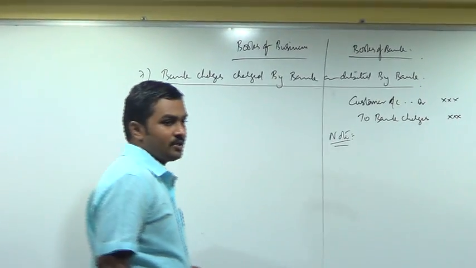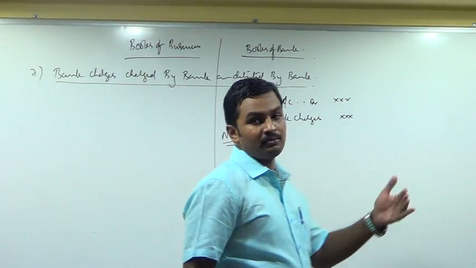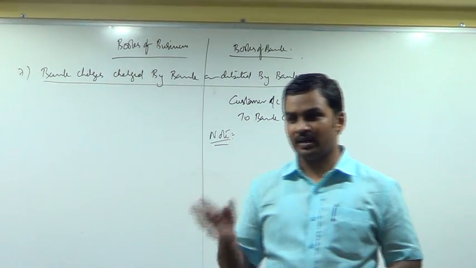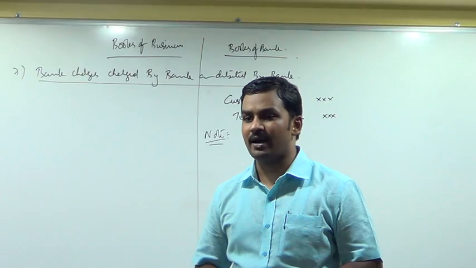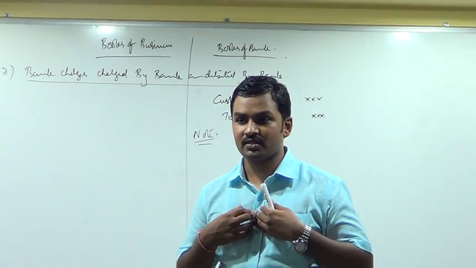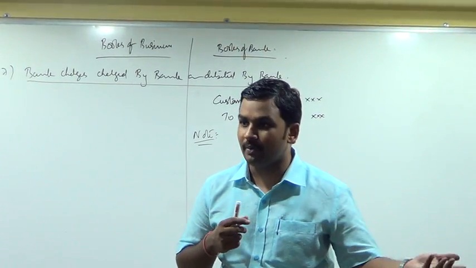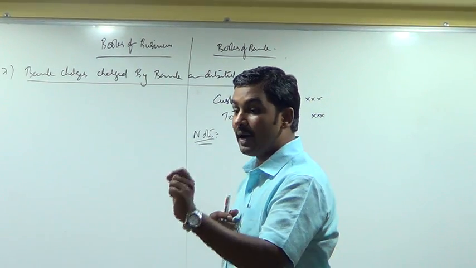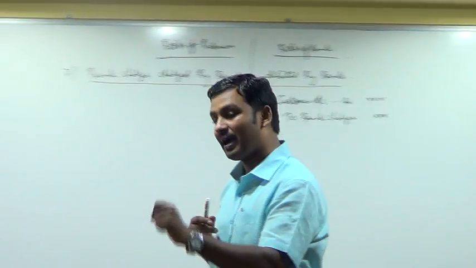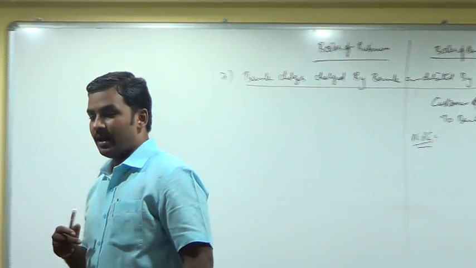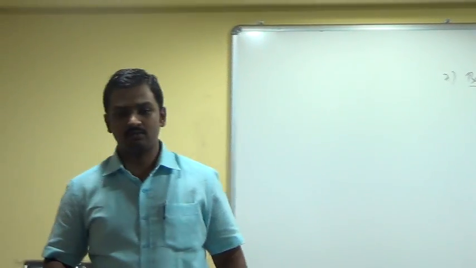So what is the entry in the books of the business? Now when we go to the bank, we come to know that bank has withdrawn some money from our account on account of bank charges. So our charges we have to now pay to the bank. So what is the entry we will pass now? Bank charges account debtor to bank account.